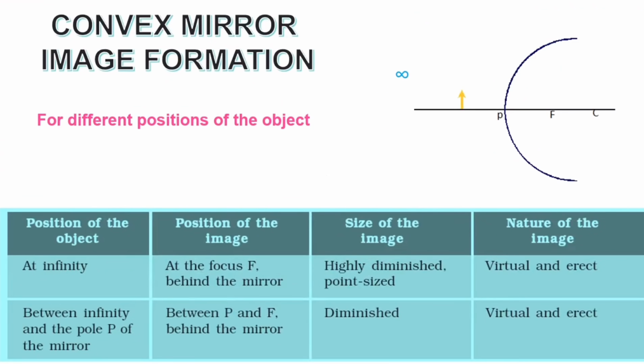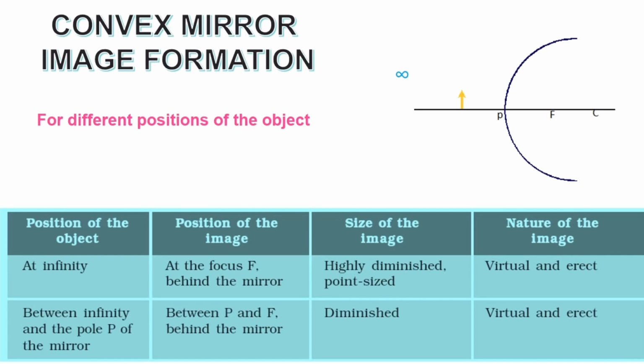Now the image formation for a convex mirror. A convex mirror has only two positions of the object, because F and C are placed in the opaque region. The first position of the object is infinity and the second position is between infinity and P. As you already know, when an object is placed at infinity, the image is formed only at F, behind the mirror.